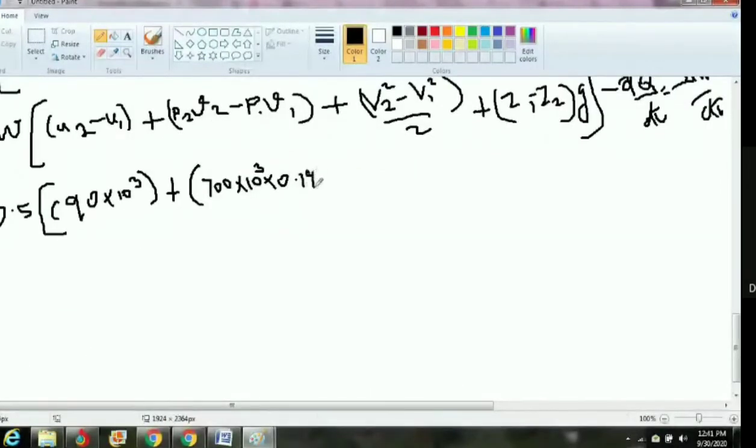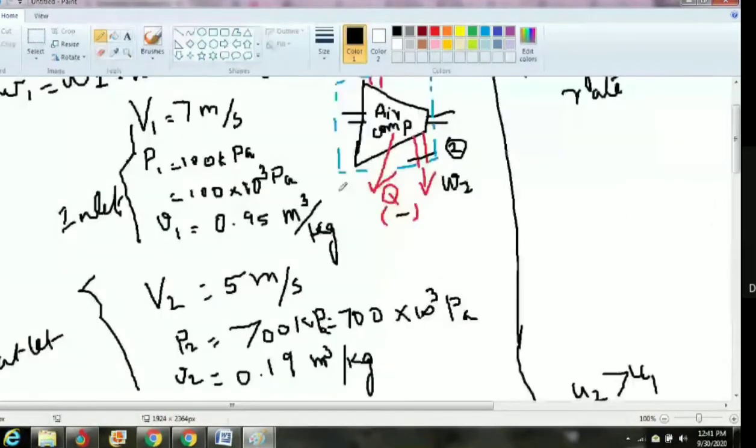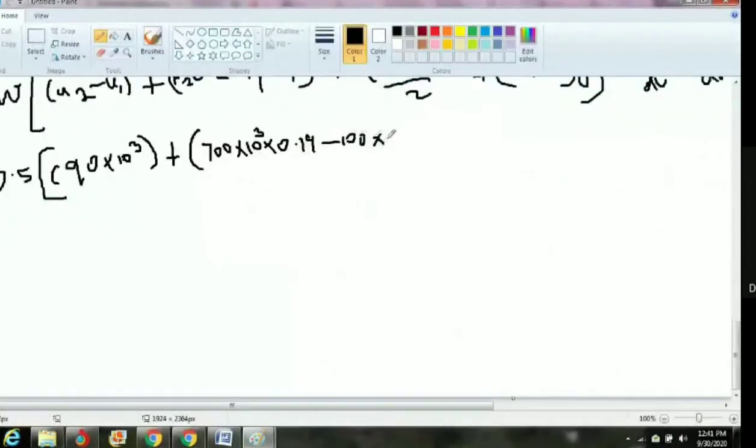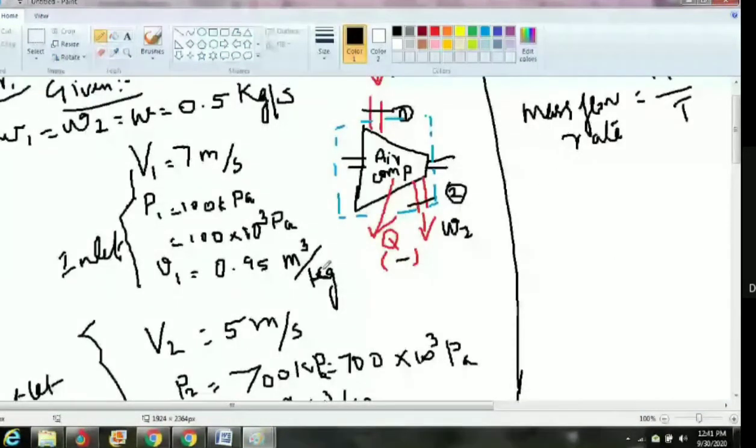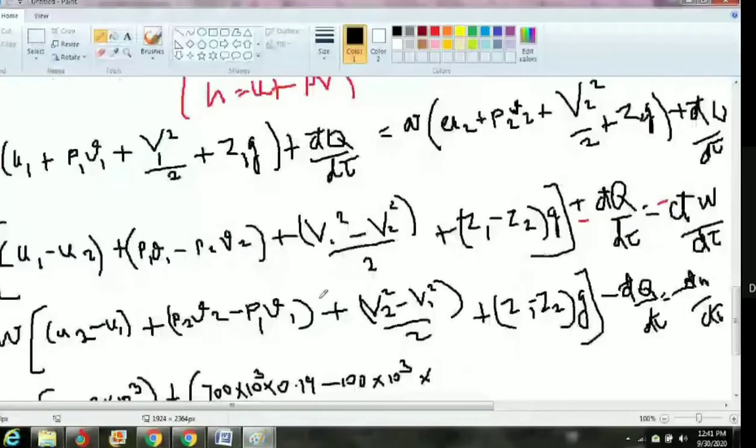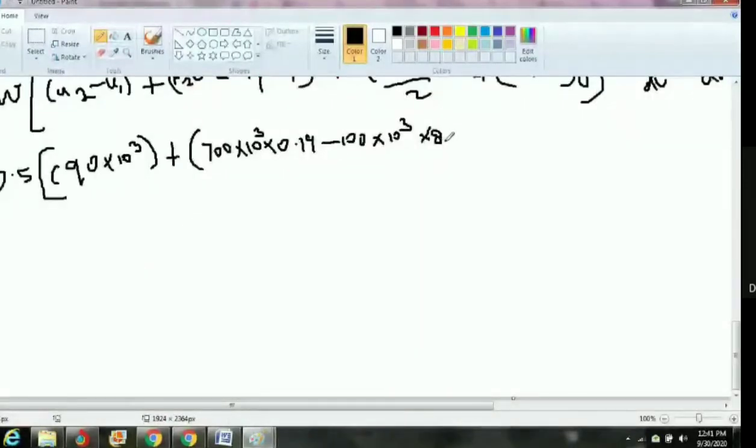Minus P1. What is the P1 value? 100 kilopascal, so 100 into 10 to the power 3, multiplied with v1. V1, how much? 0.95. In exam time, most of the students make a mistake. What mistake do they normally make?